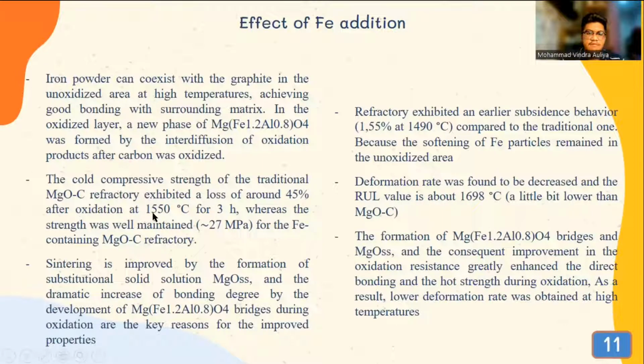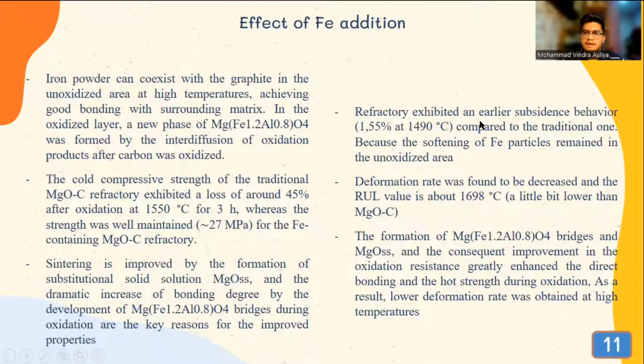at 1550 degrees Celsius for 3 hours, whereas the strength was well maintained, 27 megapascal, for the iron-containing magnesia carbon refractory. Sintering is improved by the formation of substitutional solid solution, magnesium oxide, wustite, and the dramatic increase of bonding degree by the development of this phase bridge during oxidation are the key reasons for the improved properties.